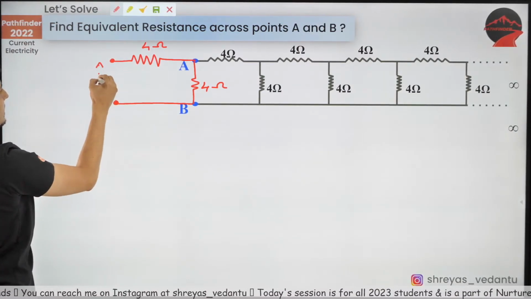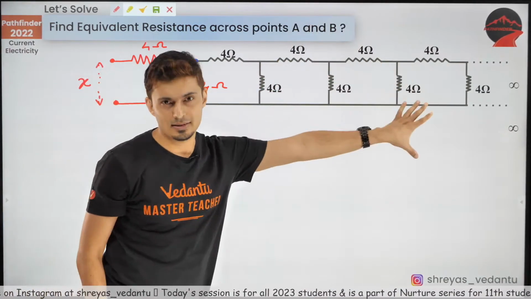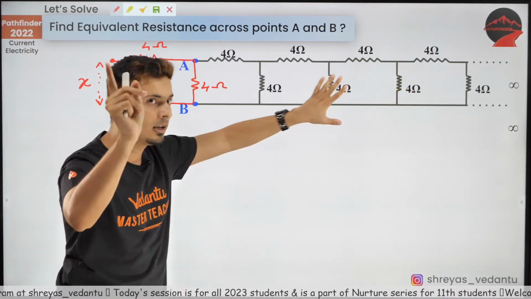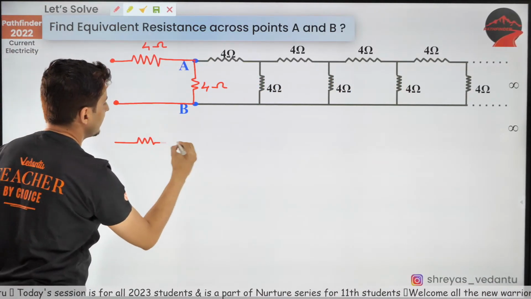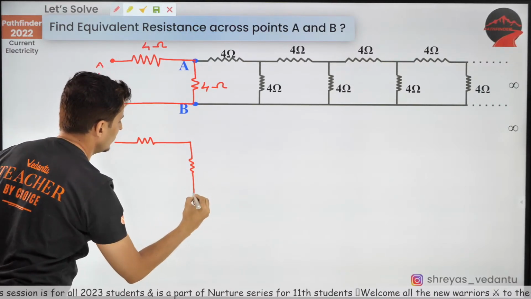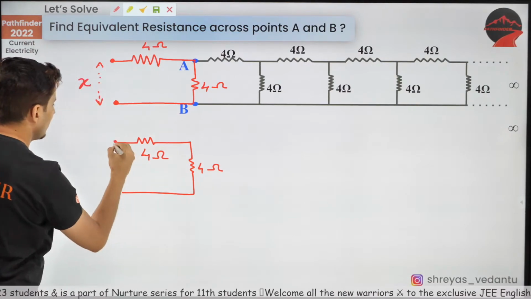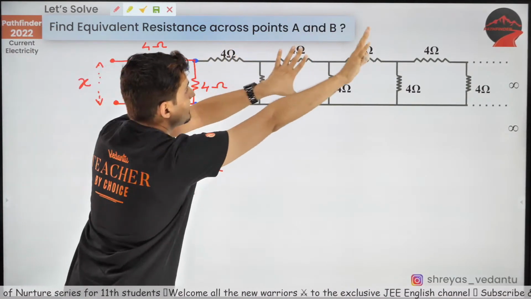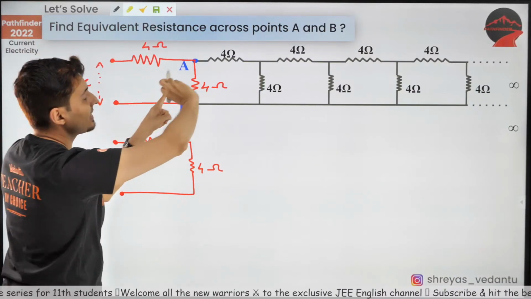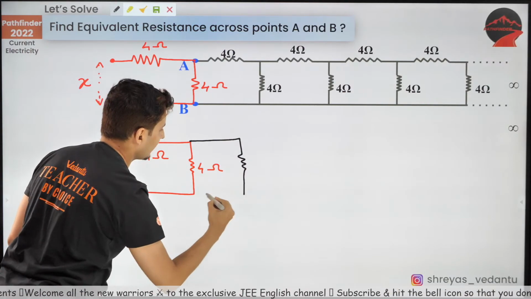Let's say the equivalent resistance is X. This equivalent resistance which we need to find is X. Now, do you also agree that this circuit is similar to this circuit with 4 ohm, 4 ohm? These 2 points are as it is. Whatever is there in the black, which is infinity, can I replace that also with X?